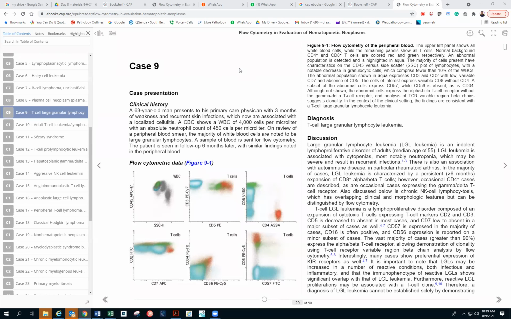I hope it was not too fast. It was necessary before we go into T cell, because otherwise we'll be lost in the T cell flows. B cell flows we often see, it's easy, but T cell flow is not often seen, and we have to know the immunophenotype before we go into the cases.